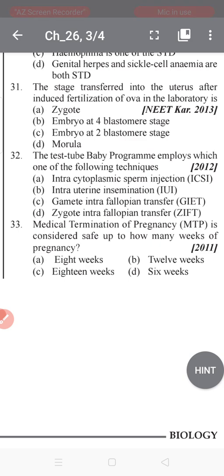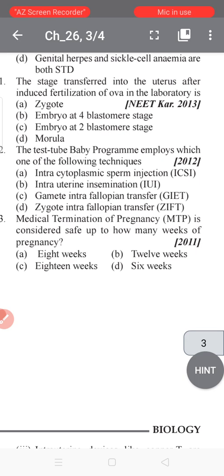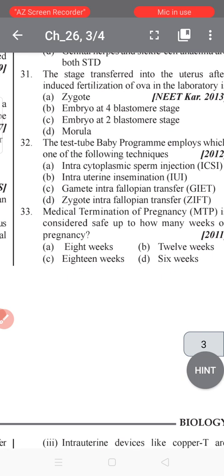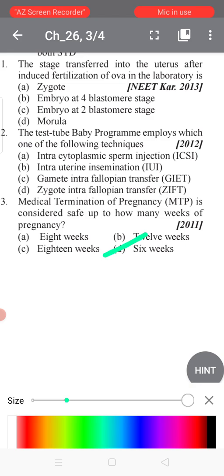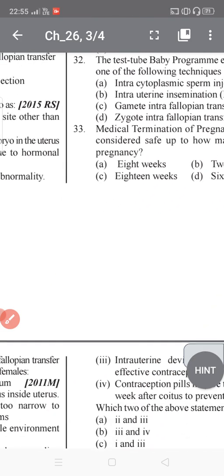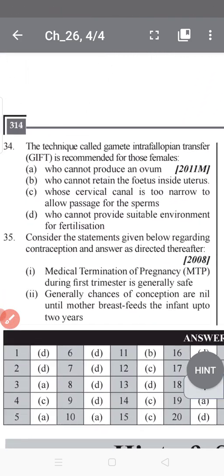Okay, now next we start at question number 33. Medical termination of pregnancy, that is MTP, is considered safe up to how many weeks of pregnancy? So 12 weeks, that is the first trimester basically. So it is a very easy question. Okay, now we can go to question number 34.